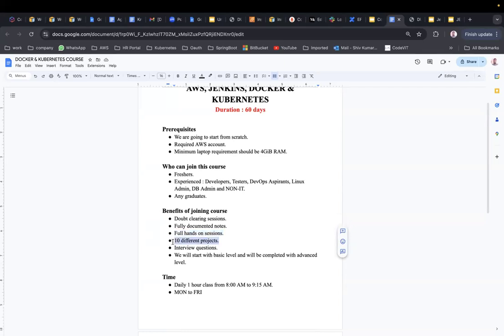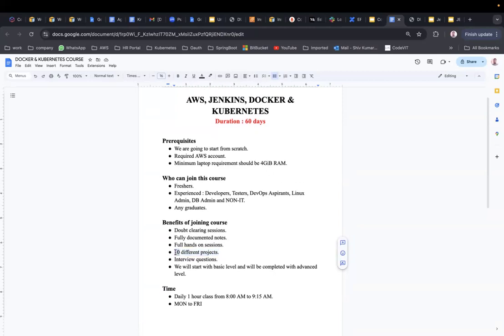Okay, the other important part of this course is the 10 different projects that we are going to do. I have put the number 10 here, but this will become more than 10, because out of this 10, 7 projects are from Jenkins, Docker, and Kubernetes. 3 projects I have put are from AWS, but that number will be increased soon, because I have not yet decided which projects to mention that will benefit you. So those are the 10 projects we are going to do as part of this course.